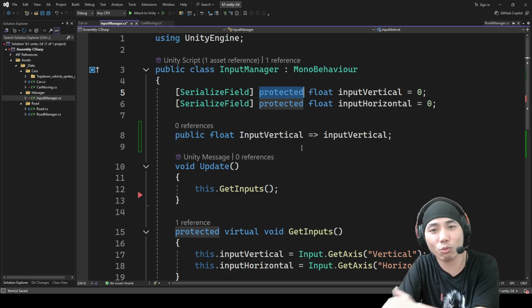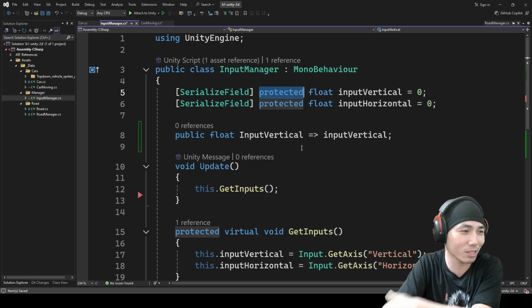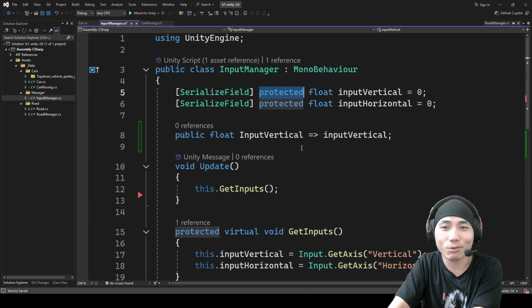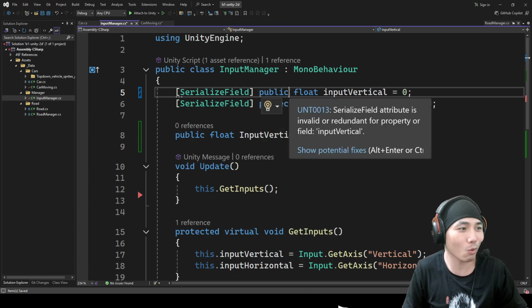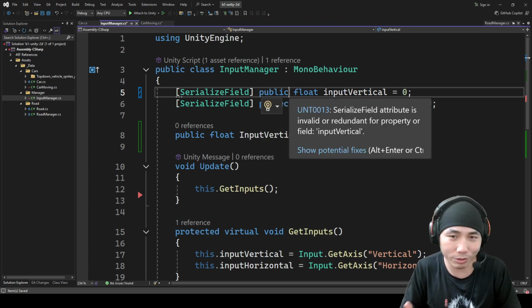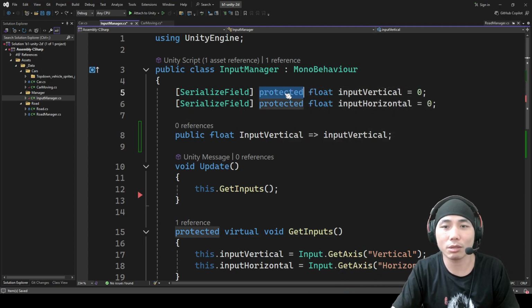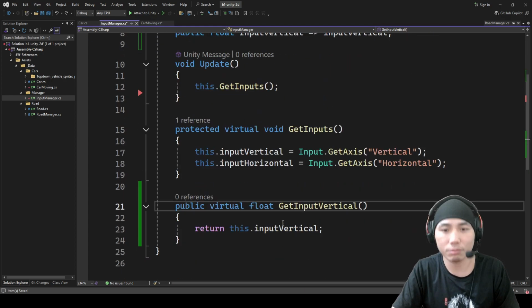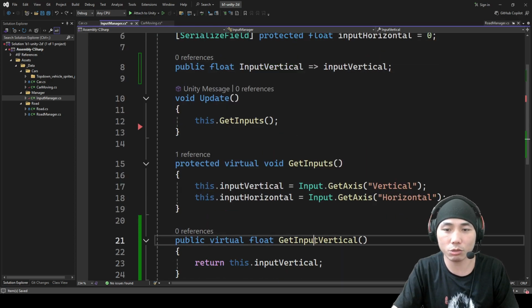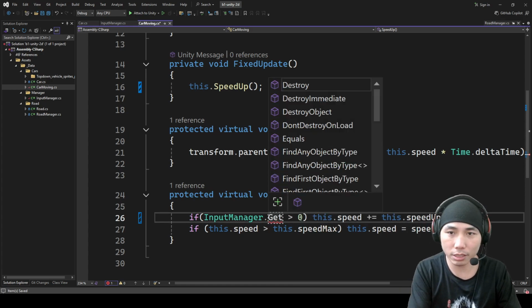If you ask me why you put protected there and create a problem, this is the clean code. This is the OOP. This is how things will happen when I code, right? Somebody says, why don't you just put it public over here? That also works, but it's not clean code. It will create another mess that I don't want to talk about right now. So this is how I do it. I make it protected, and then publish over here. You can use this one or this one. It's up to you.